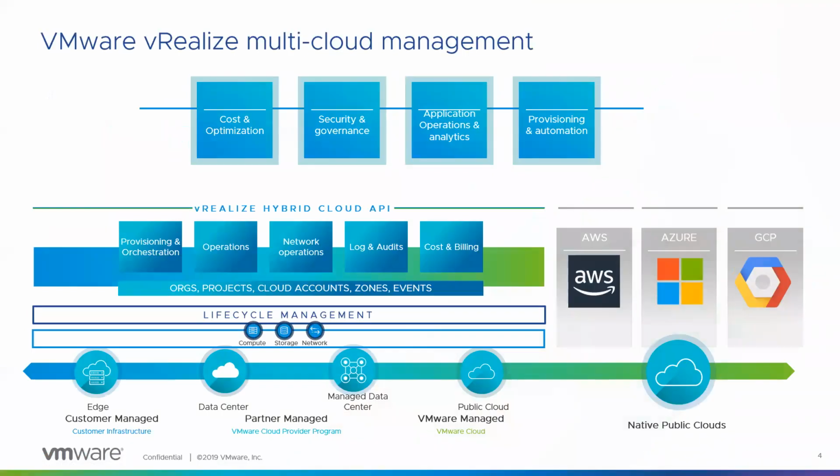So, starting with the value proposition. vRealize Automation is part of the entire vRealize suite, where we offer a bunch of functionality and value to customers. In terms of the infrastructure we support, we support pretty much everything: deployed systems, entire data centers, and also native public cloud support. In terms of lifecycle management, we do compute, network, and storage.